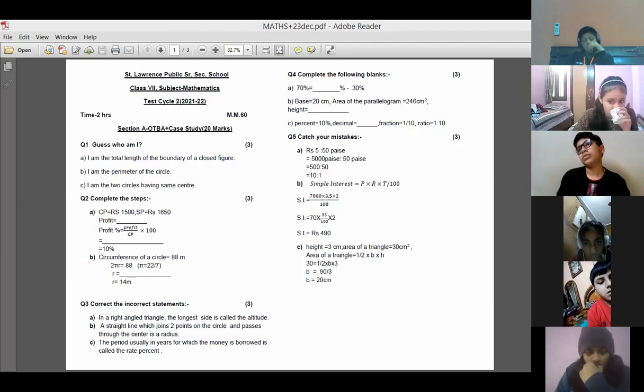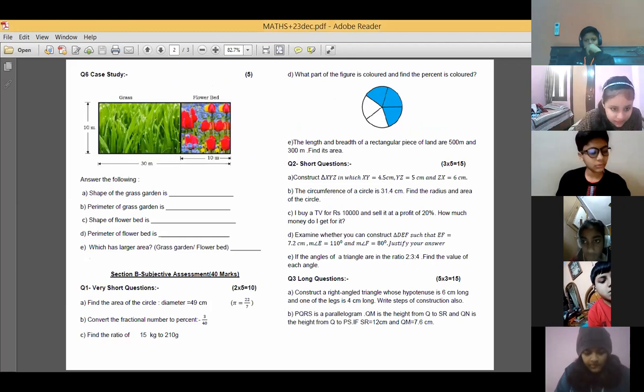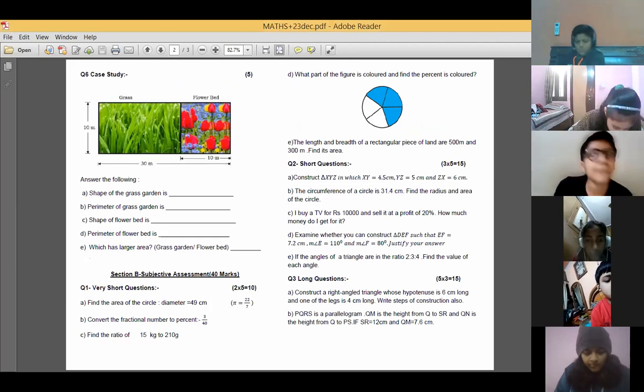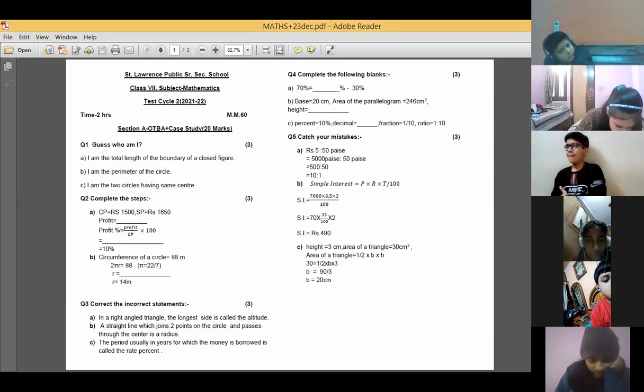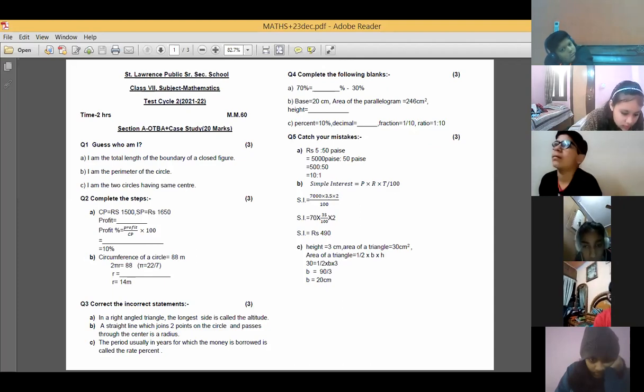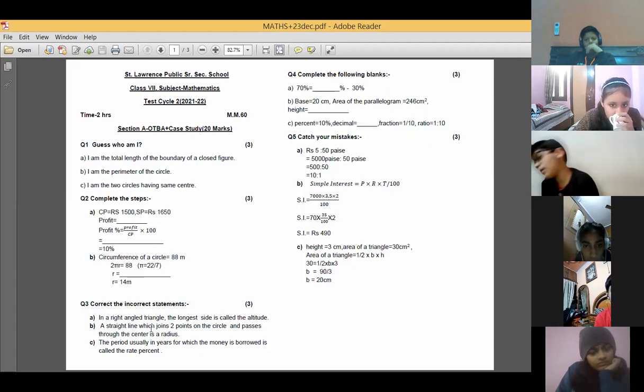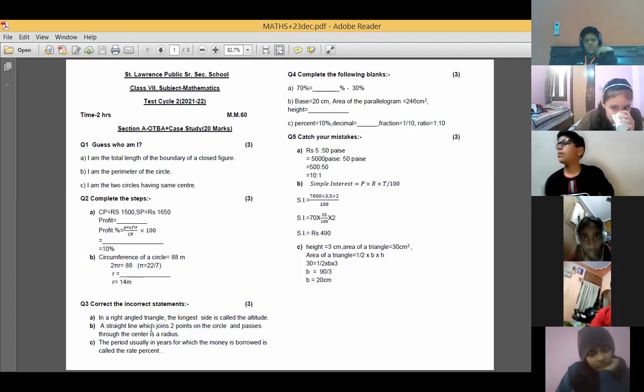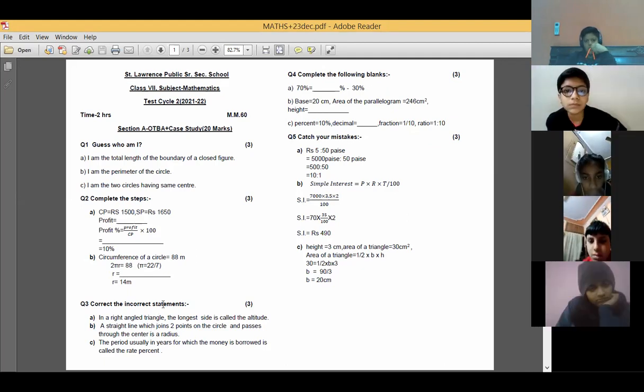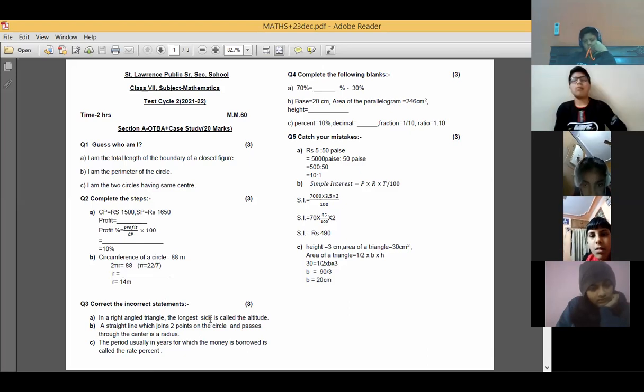Let's move to the next question. Correct the incorrect statements. In a right angled triangle, the longest side is called altitude. Question number 3A part. Hypotenuse. That's right, Kavya Thakur. Yes, Devanshi, your answer is also right. Vedika, your answer is also correct. Yes, hypotenuse is the longest side of a right angled triangle.